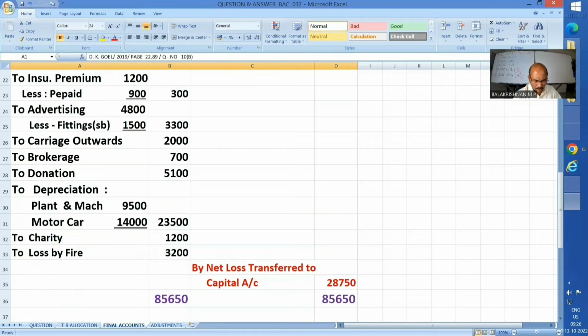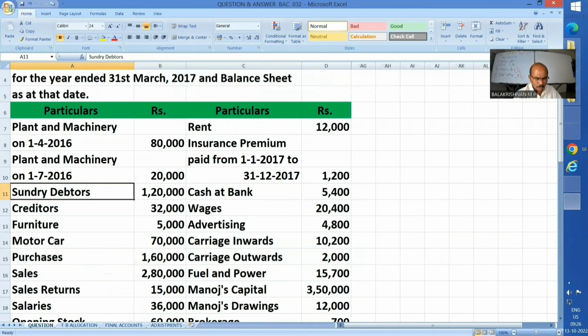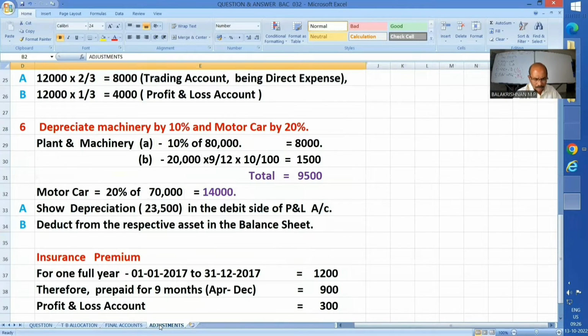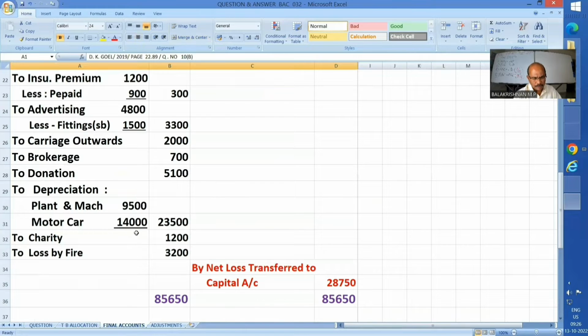Now motor car. First of all, let me see what was the value of motor car. 70,000. So 20% is what they said. So 14,000. So that also will agree. Fine. So 14,000. Total depreciation is 23,500.